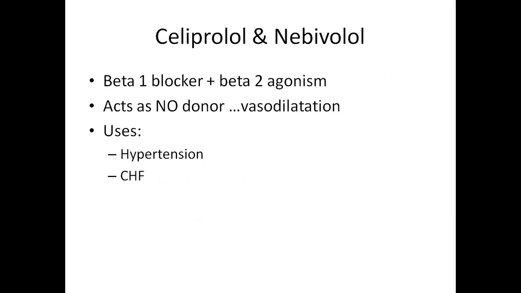Celiprolol and nebivolol. They have beta 1 blocking action and beta 2 agonist action. So they act as nitric oxide donors and can cause vasodilatation. So celiprolol and nebivolol are used in hypertension and congestive heart failure.